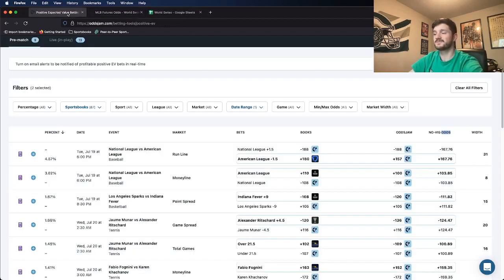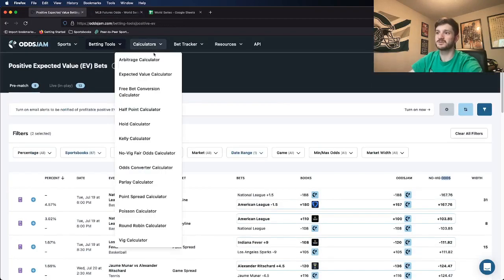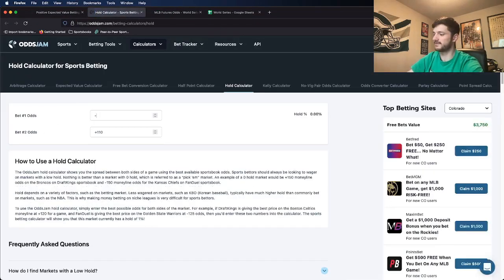So a normal standard, if we just want to find out the hold, using a hold calculator, a normal minus 110 each way has a hold of about 4.76. So that is about 20 cents in market width.